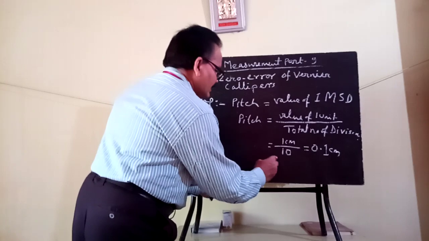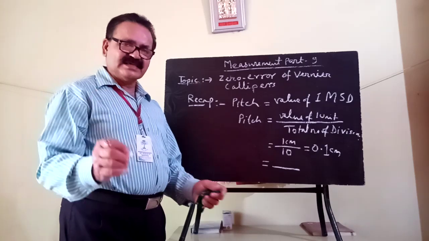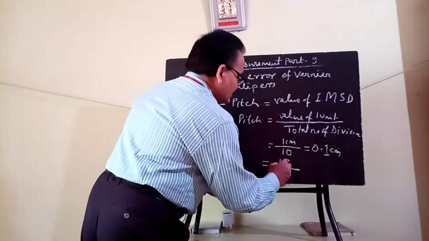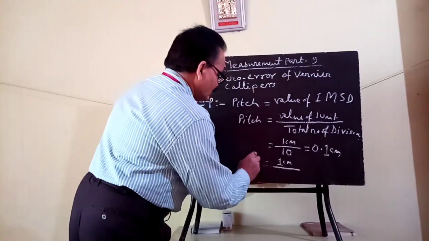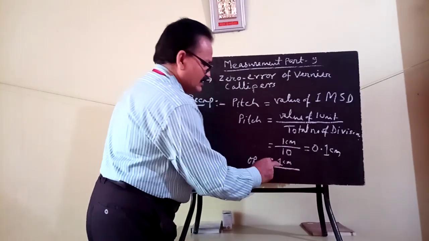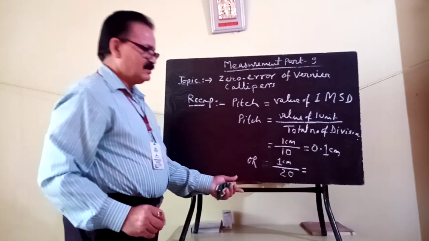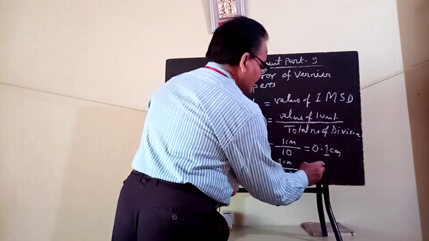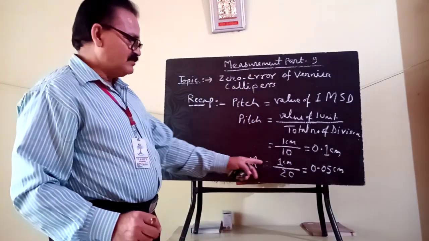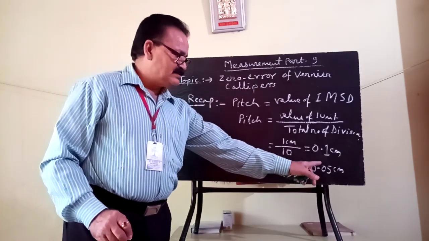If in some more precise instrument each unit of the main scale is divided into 20 equal divisions, then what will happen? 1 centimeter divided into 20 equal parts will be 0.05 centimeter, because 1 by 2 is 0.5, again divided by 10 is 0.05.